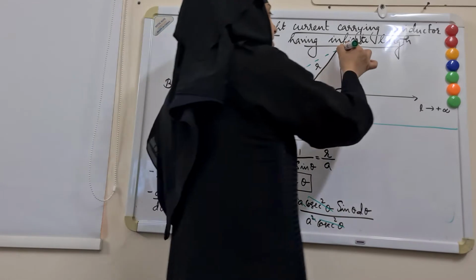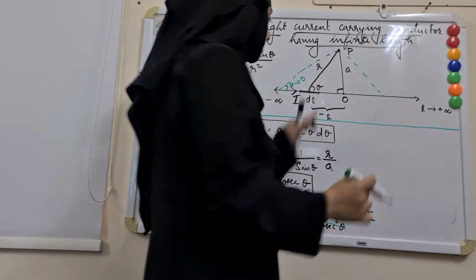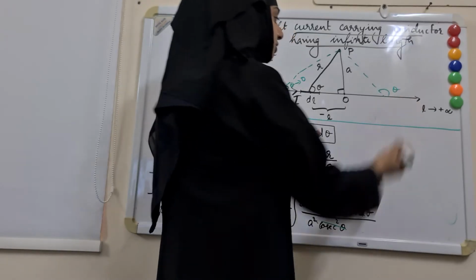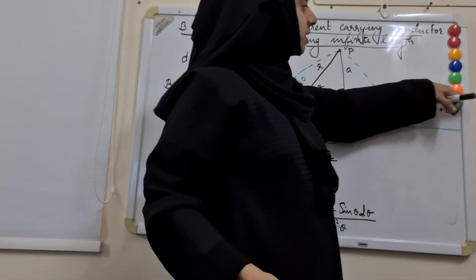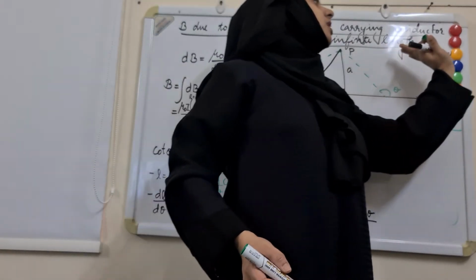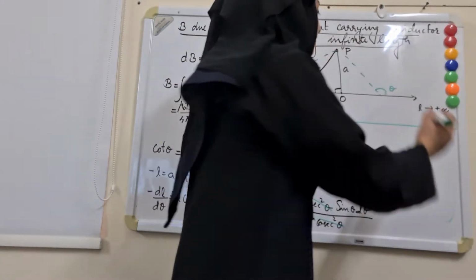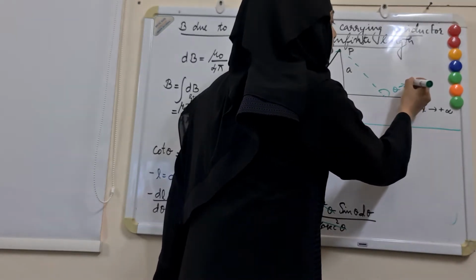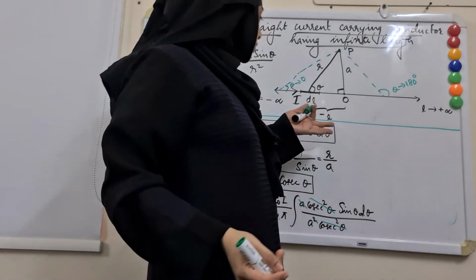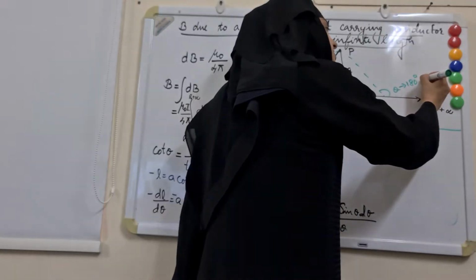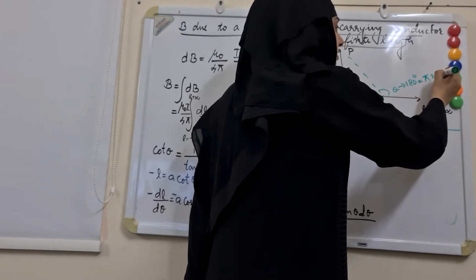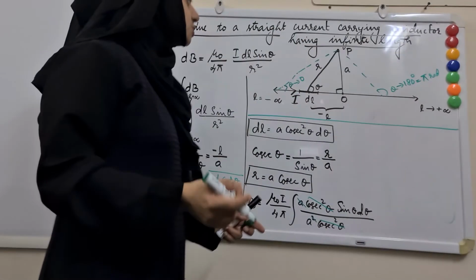And similarly, if we take the other side, theta is here, so we should take this as theta. So as the length goes to plus infinity, you can see that this will become more and more straight, which means finally theta will go to 180 degree. Or if you want to express in terms of the SI unit, that is radians, you can represent it as pi radians. So either way it is fine.